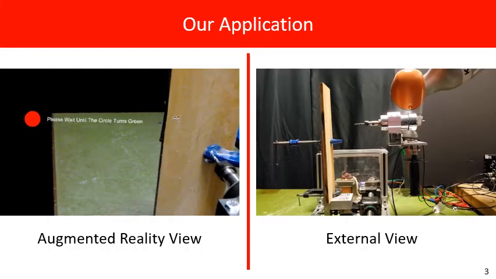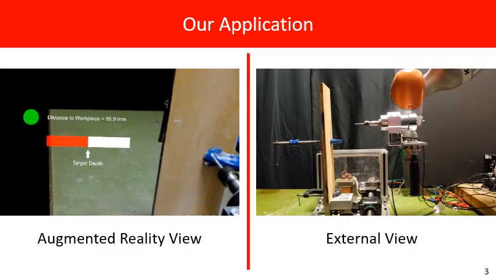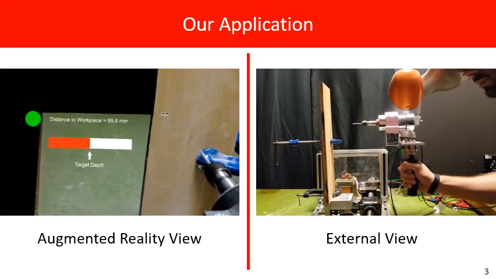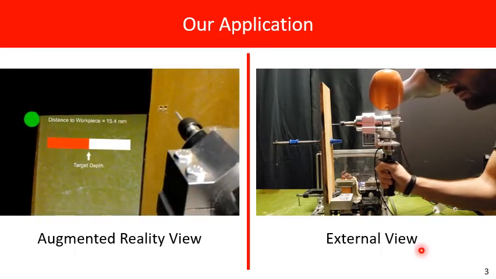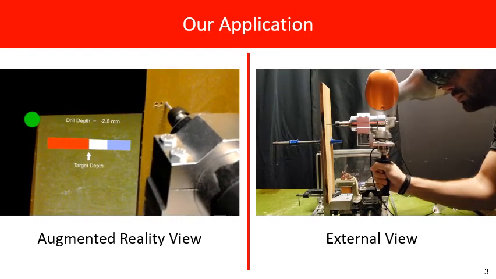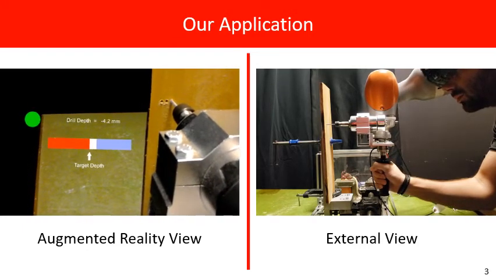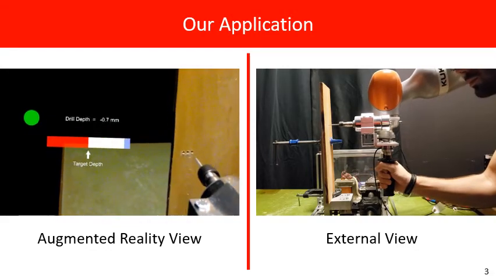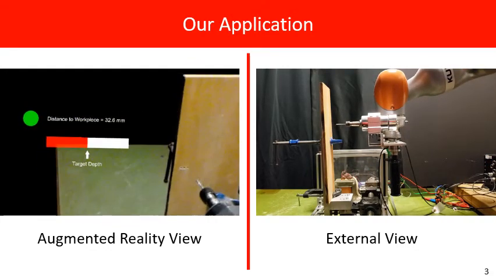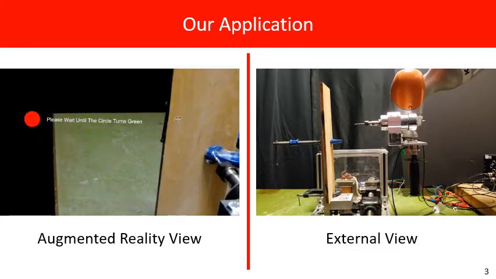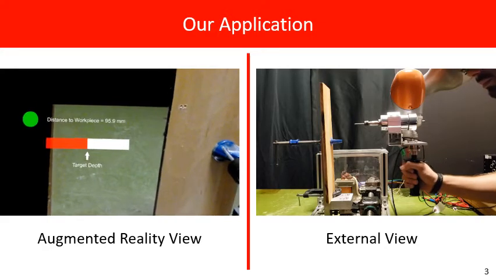In these videos, you can see our collaborative drilling task. The left video corresponds to the view of the augmented reality interface and the right one is recorded using an external camera. First, the operator approaches the workpiece and the drilling process starts. The operator is asked to penetrate 5 mm into the workpiece. You can see that in the left view, the operator can see his drilling depth on the fly. In addition to this, a blue bar also informs the operator about the drilling depth.